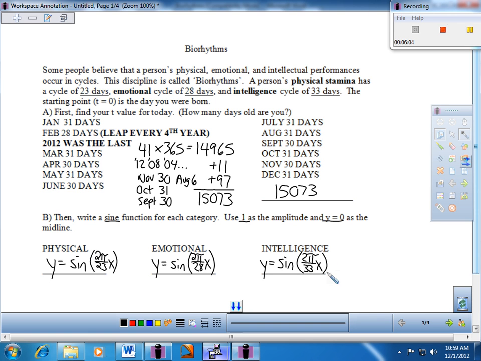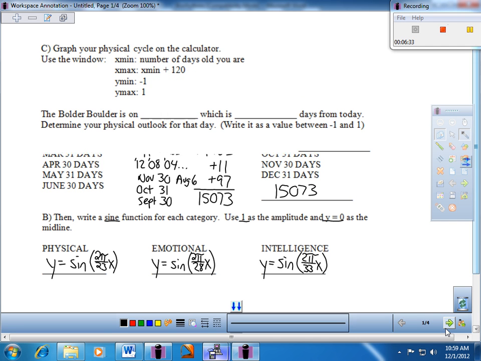So one more time, what we've done is we've written 3 biorhythm functions, sinusoidal in nature. Independent variable is the number of days since you've been born, basically. And the y value, the dependent variable, is your biorhythm value. And it's going to be anywhere from -1 up to +1. Okay, good.